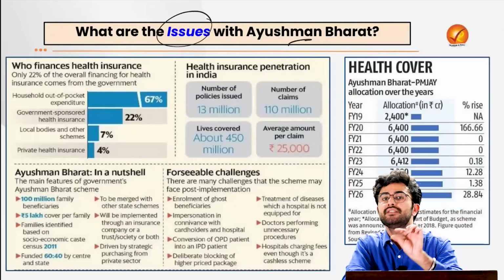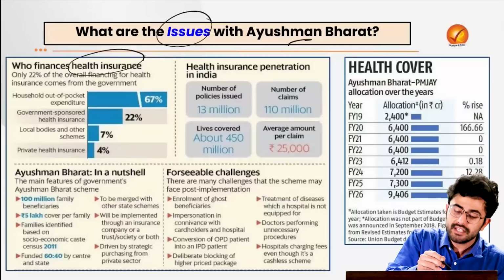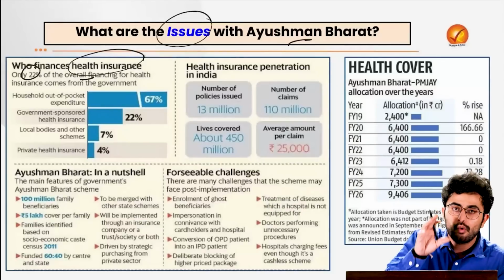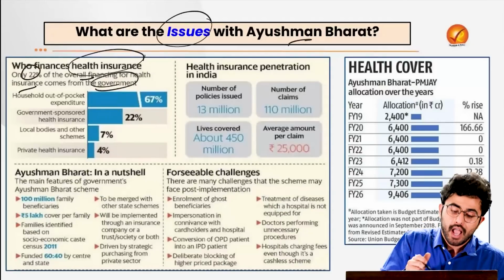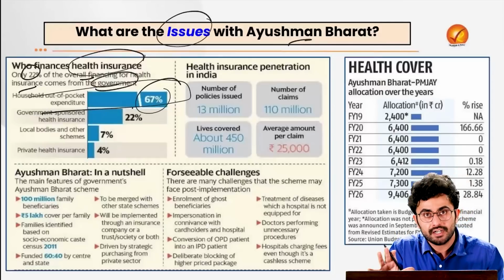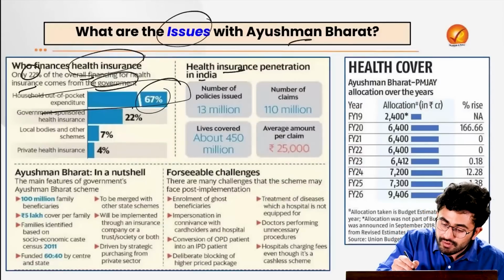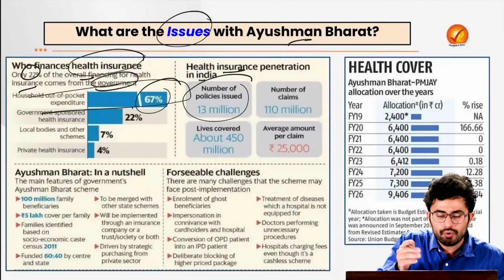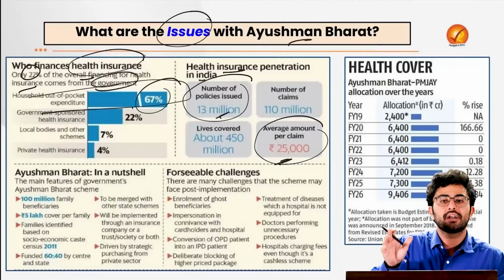Remember certain key factors about these schemes. For example, if you look at our health insurance, 22% of the overall financing of health insurance actually comes from the government. Household expenditure accounts for 67%. If we talk about health insurance penetration in our country, the number of policies issued was around 13 million, and the average amount per claim was around 25,000.